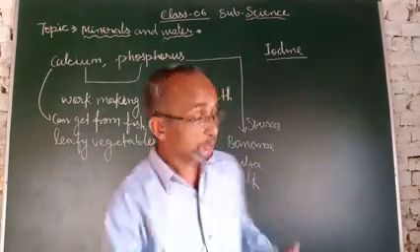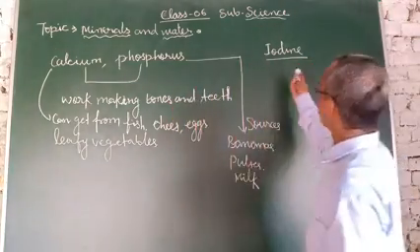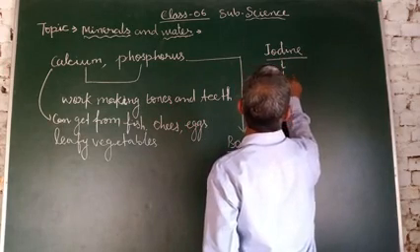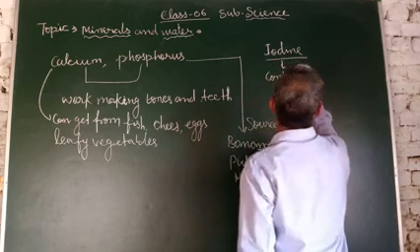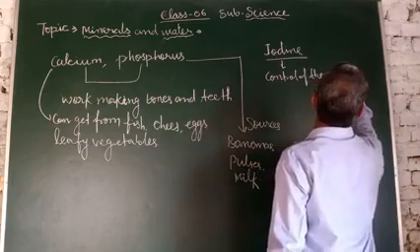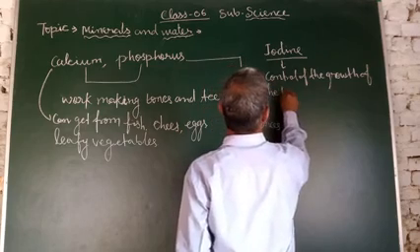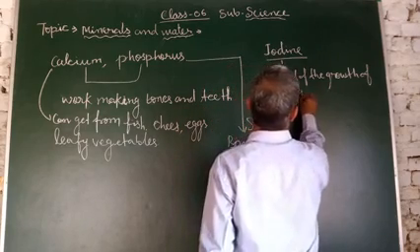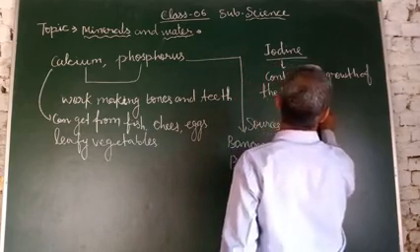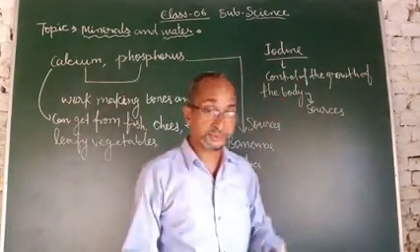Iodine we can get from different things, for example seafood. What are the sources of iodine?